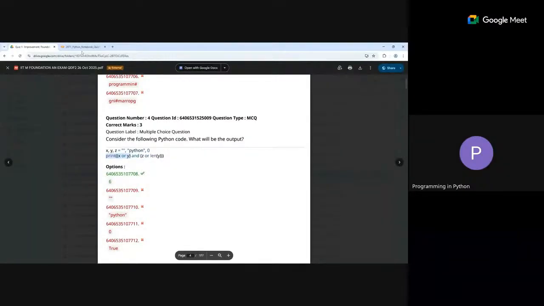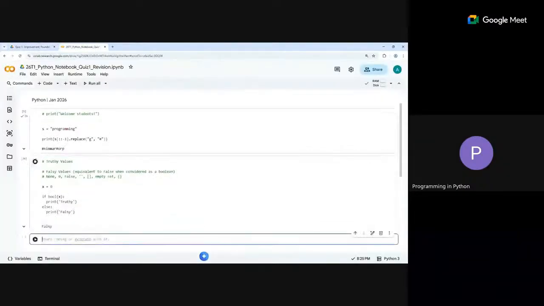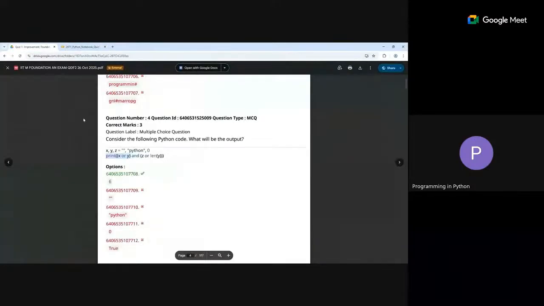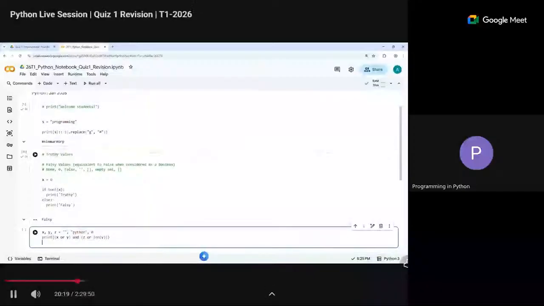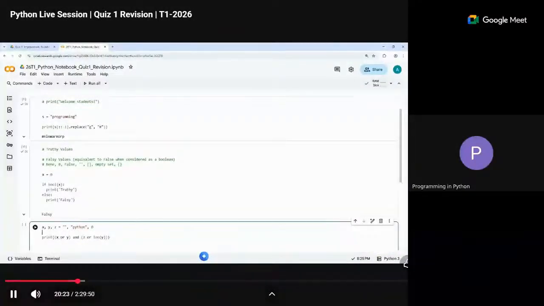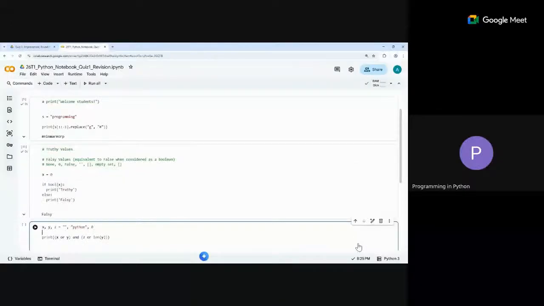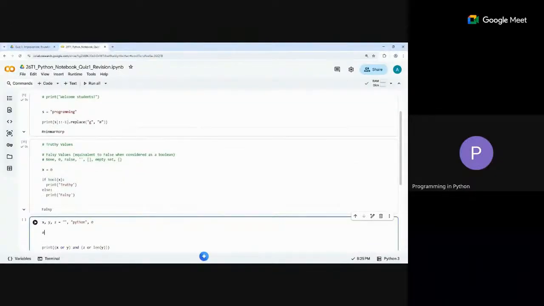Now can anyone tell me about the precedence order here? Let us take this one and break it down. Here we have x equal to an empty string, y equal to Python, z equal to 0 again. Now remember with or, there are 3 things: not, and, or. This is the precedence order, meaning not is evaluated first, then and, then or.